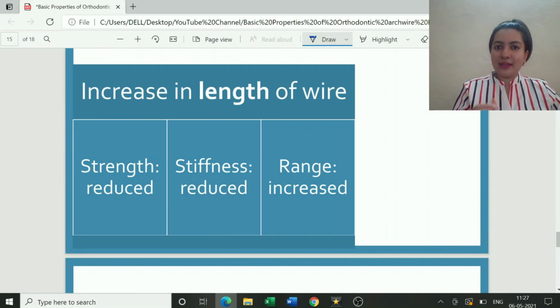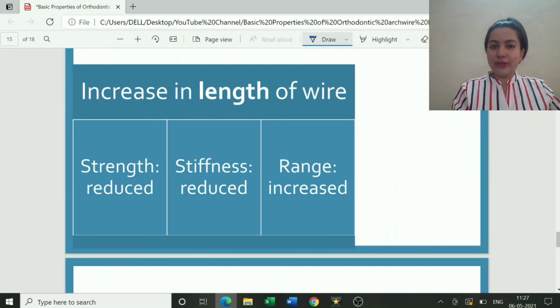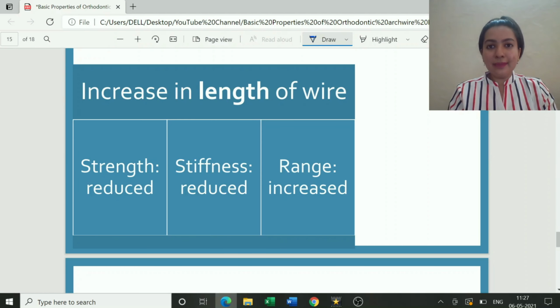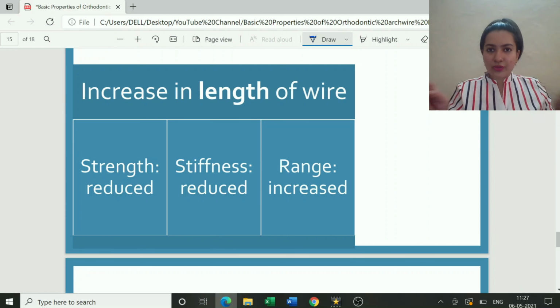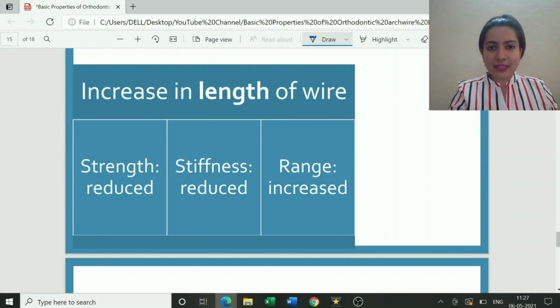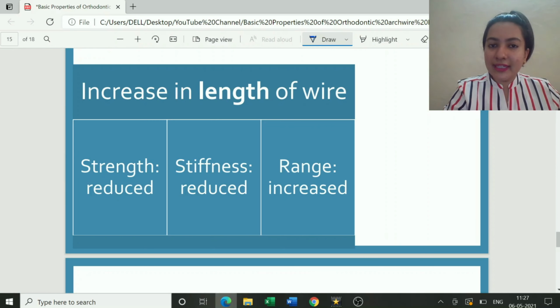When you take up a long stainless steel wire, you hold it from the center with the help of a plier, and when you bend it, you can easily bend it till 180 degrees. Can you? Yes, of course. If not 180, maybe till 160 degrees you can easily bend. From when it was straight till the time it bends to 160 degrees, this particular distance which it is covering becomes your range. That is how your strength, stiffness and range will vary depending upon the length of the wire.